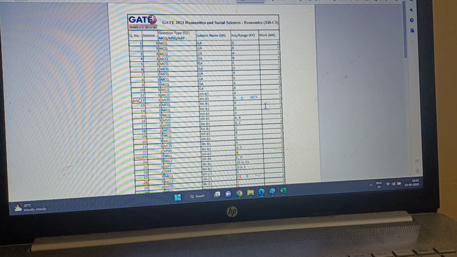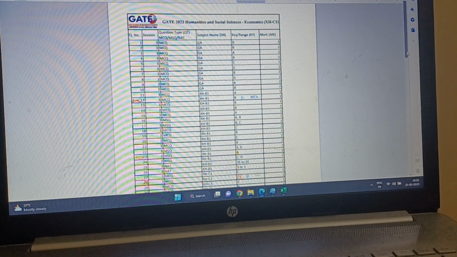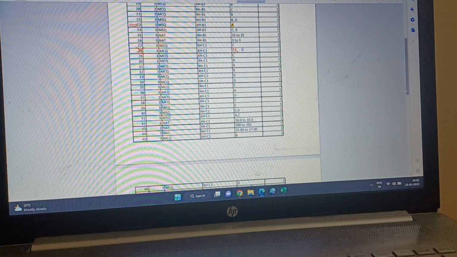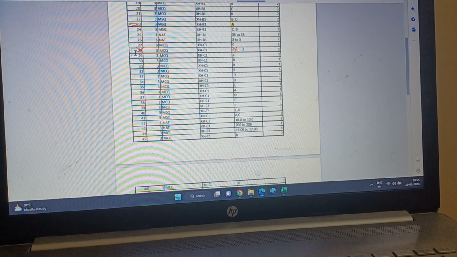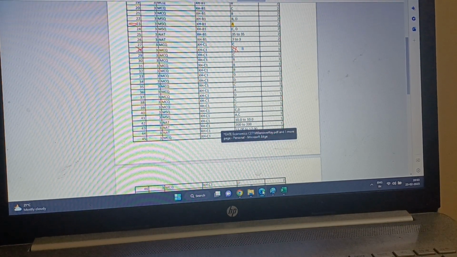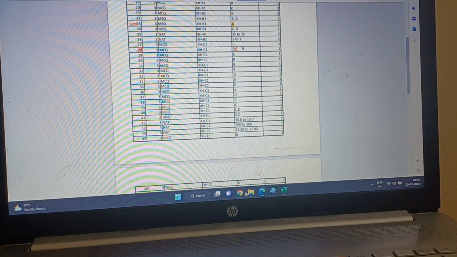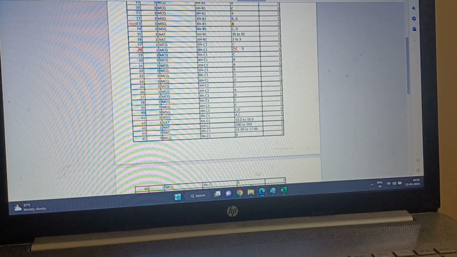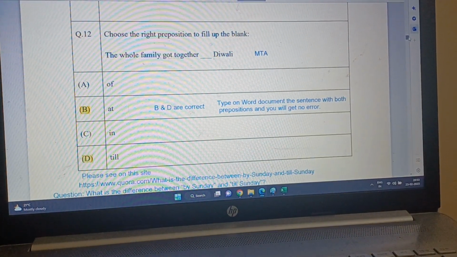I am also saying that, in fact, D is more correct than B, but anyway it doesn't matter so long as both are correct. Now I'll go to question number 28. This one is clearly incorrect. The question is about IMF. Let me see where is 28.